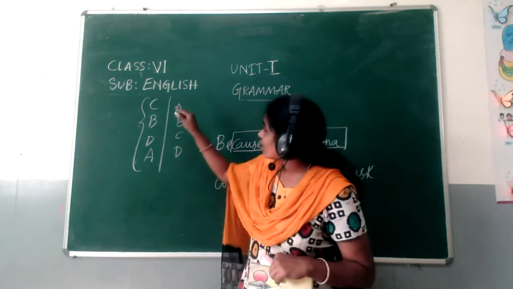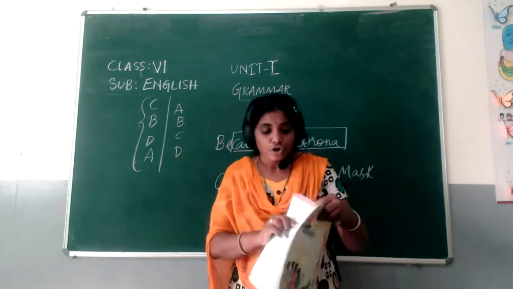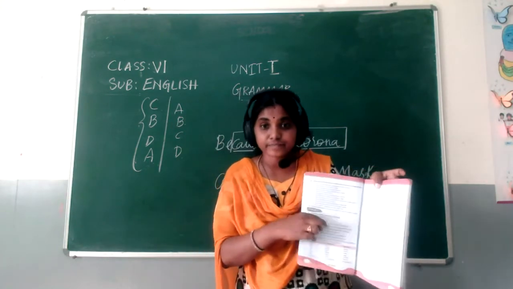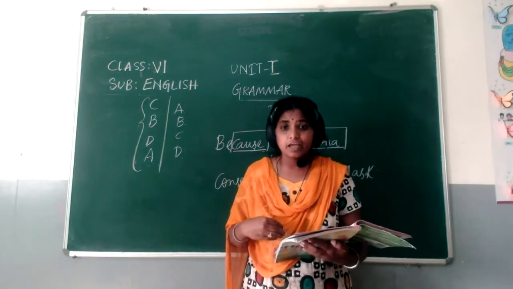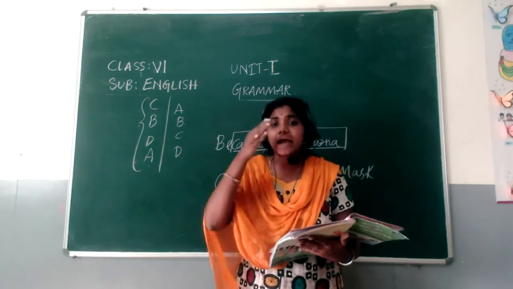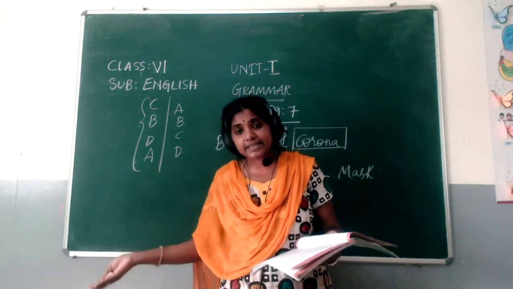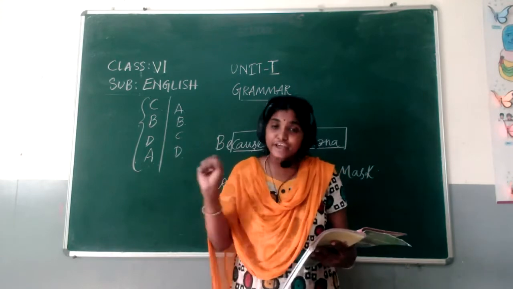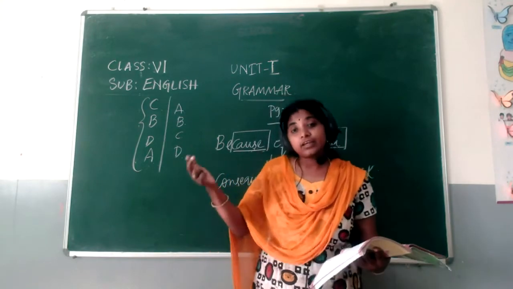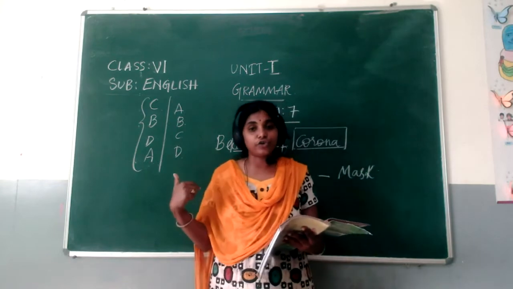What is the order? A, B, C, D. Don't see this as 1, 2, 3, 4, 5. Read them completely, understand their meaning, what happens first and what happens next and next and next. You understand and write their numbers here. Roughly, you write numbers, then read them again in that order.